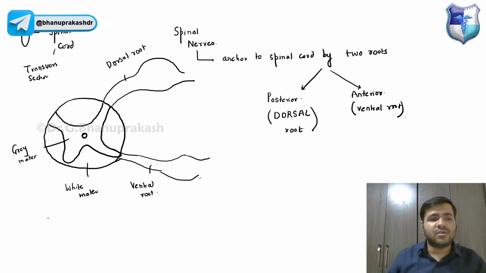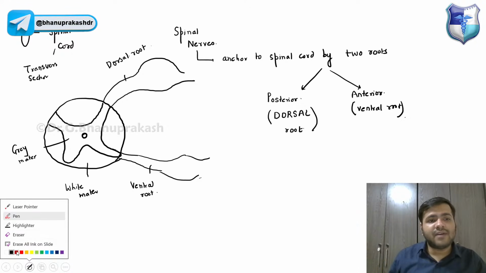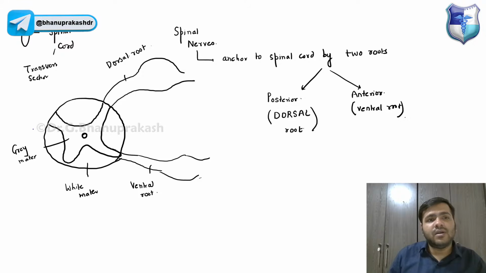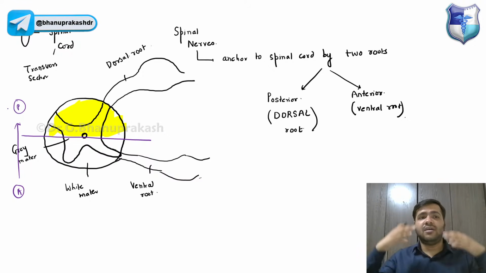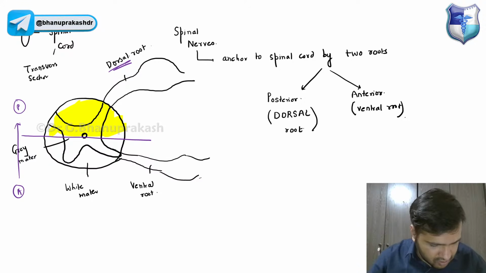Now, guys, always remember, if I'm dividing the spinal cord from anterior to posterior, dorsal always means the posterior side, the posterior part of the spinal cord.